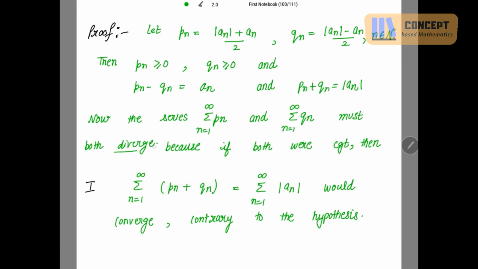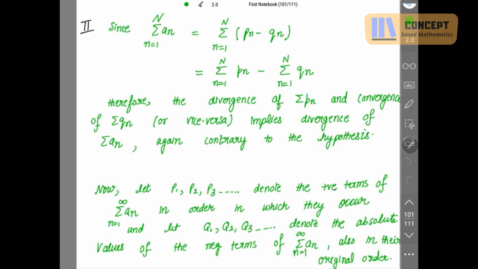So both must diverge. And in the second part, if I take the finite sum, n going from 1 to capital N, on an, this will be equal to, what is an? pn minus qn, right? This sum, the difference will open like this, and what is the condition to open them?